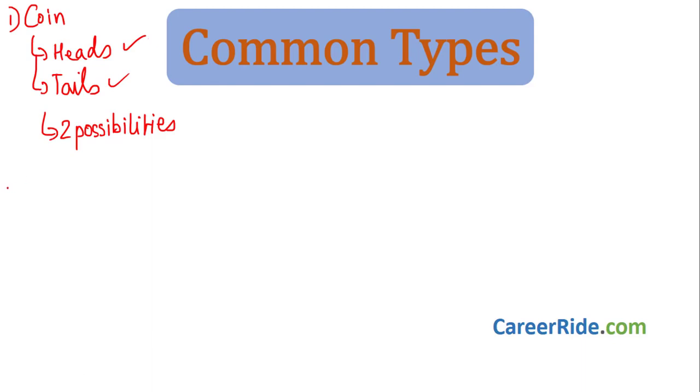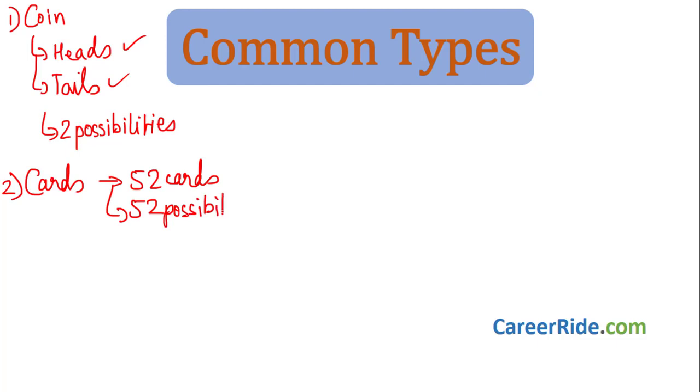Now the second type of sum is of cards, the playing cards which you must have played during summer vacation. There are 52 cards in a well shuffled deck. So that means there are 52 different possibilities.